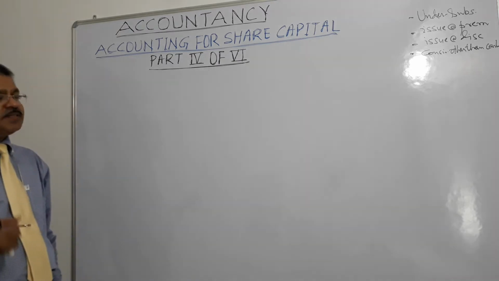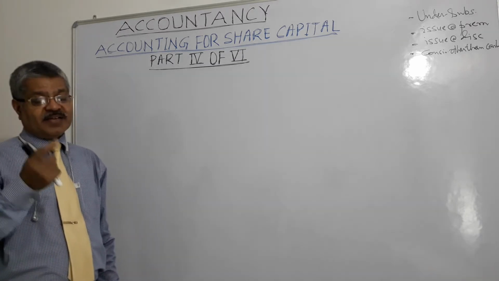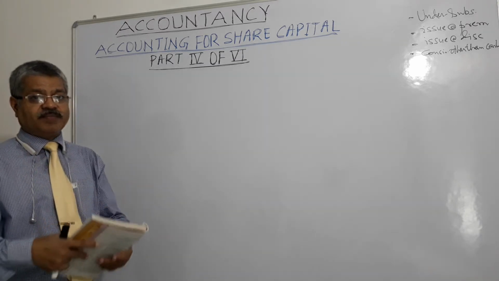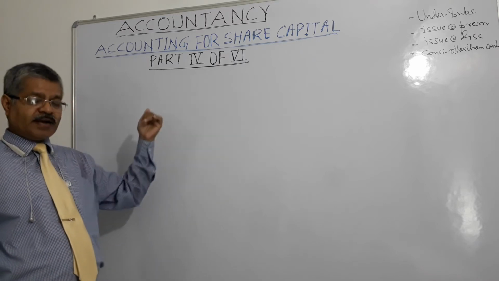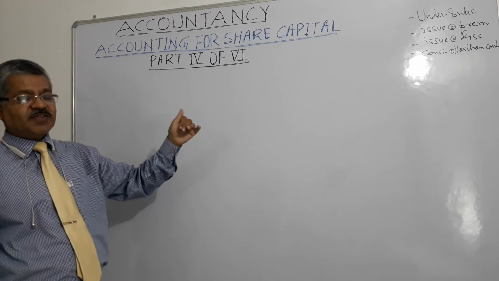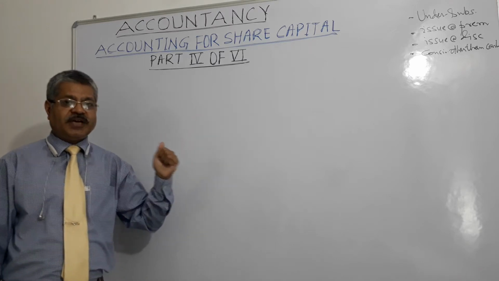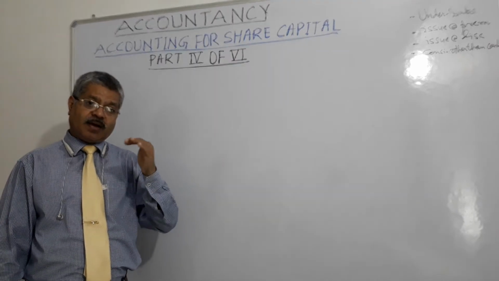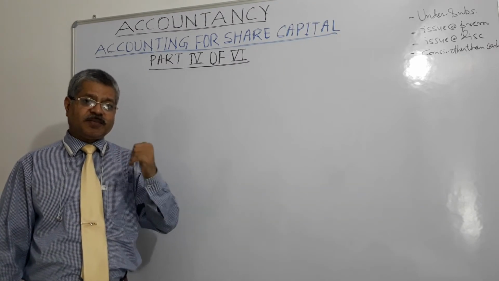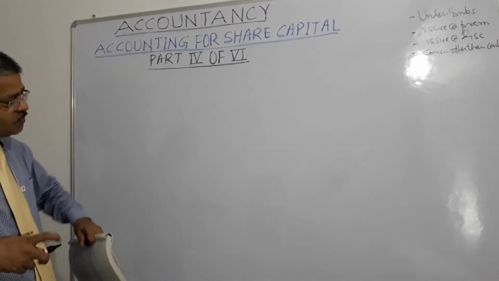And next stage is, what is the next stage? It was parked in the share application account. Bank account was debited, share application account was credited. Now the next stage will be, share application account will be debited and share capital account and securities premium account will be credited, right?